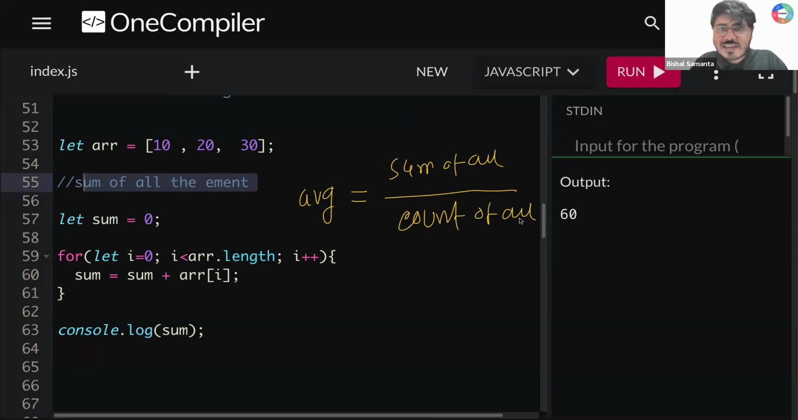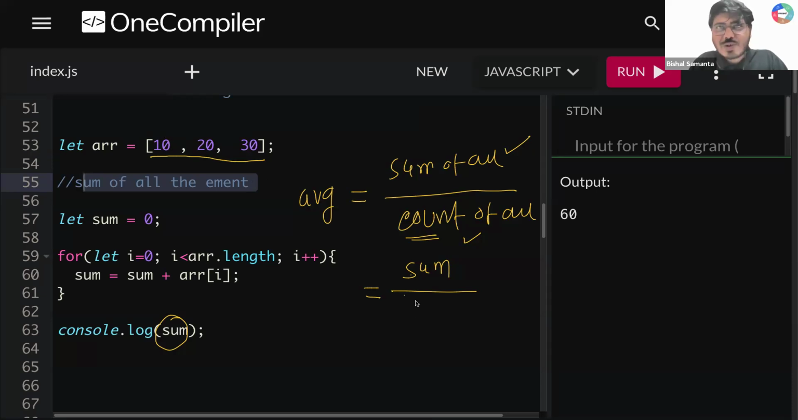Understood guys? Is that clear? Average का मतलब क्या है? Average means sum of all the elements divided by count of all the elements. Now tell me one thing, क्या sum of all the element हमने already calculate कर लिया है? Yes, sum of all the elements we already have done. Tell me guys, count of all the elements. Can I use length to find count? What is the count? 3 is the count.